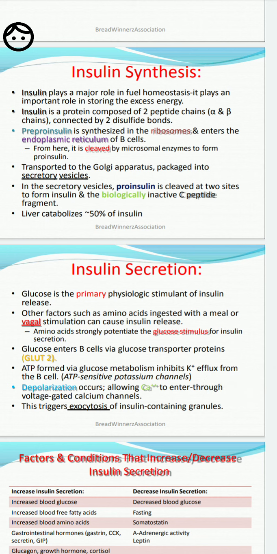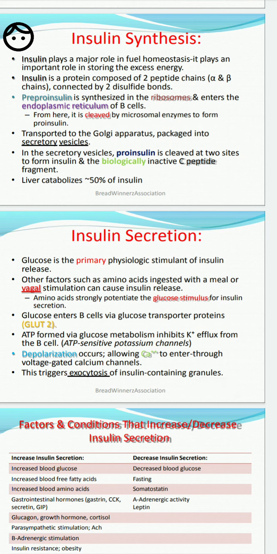Pre-insulin is synthesized in the ribosomes and enters into the endoplasmic reticulum of the B cells. Insulin is secreted from the B cells. Here in the B cells, the ribosomes on the endoplasmic reticulum synthesize pre-insulin, which is cleaved by microsomal enzymes to proinsulin.